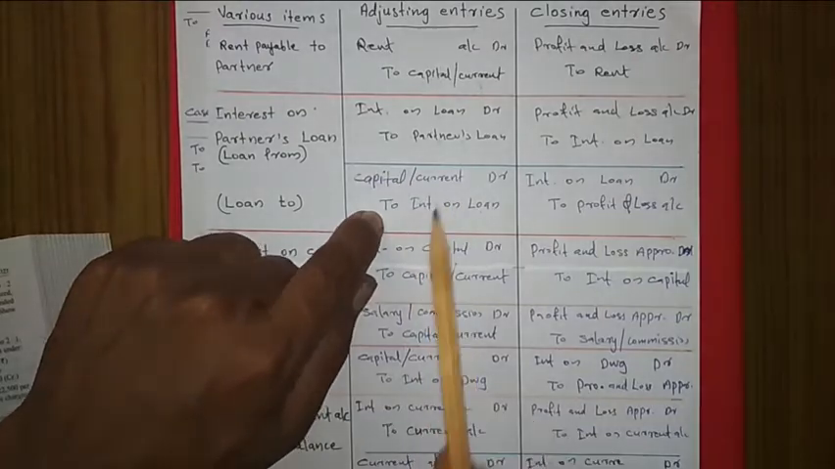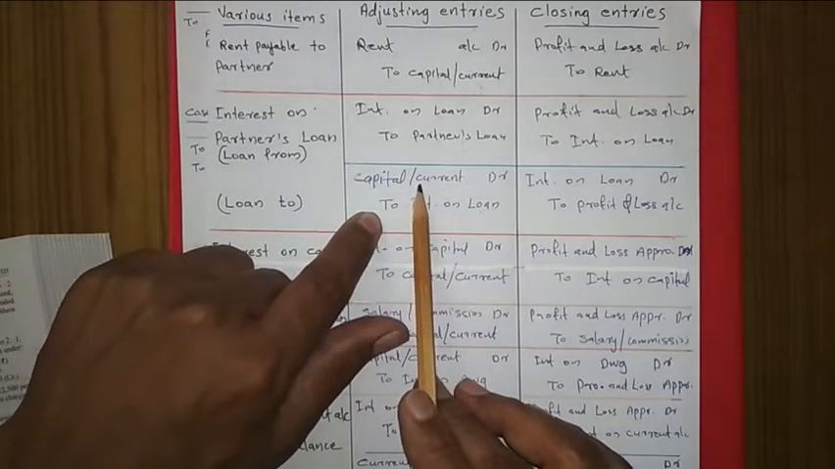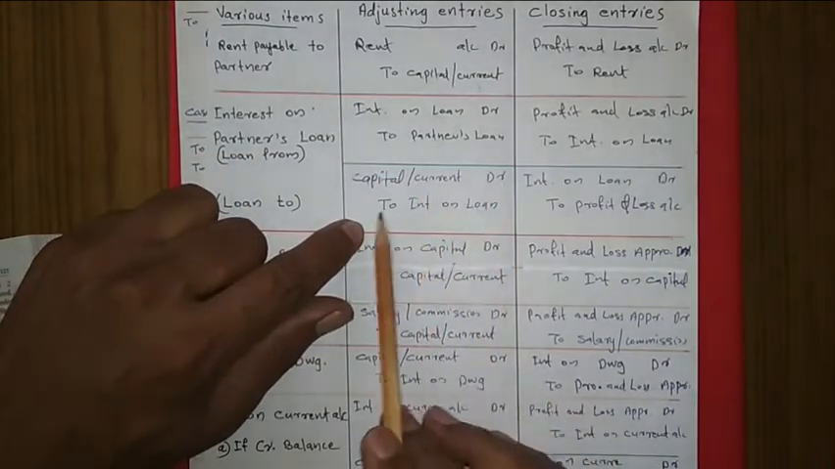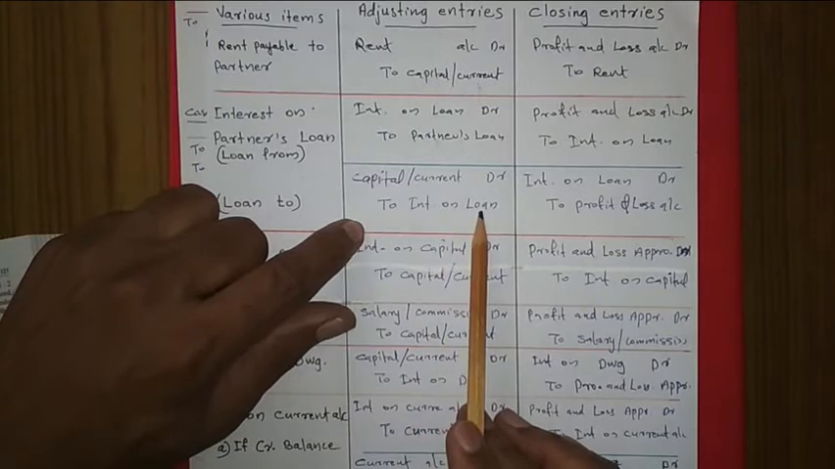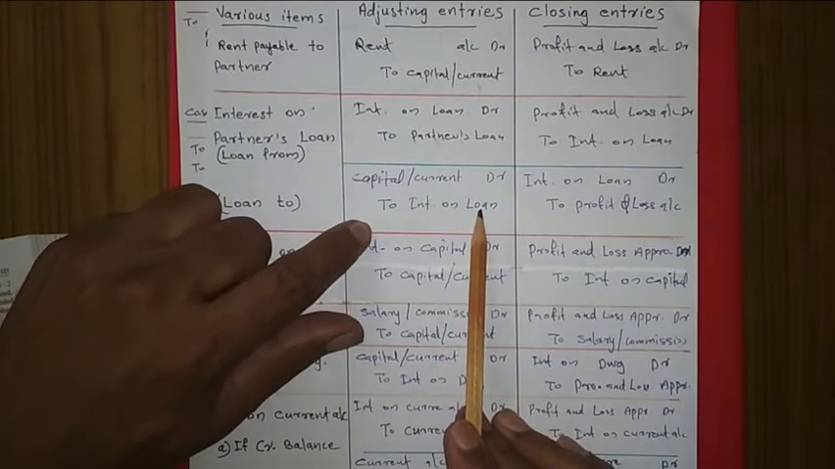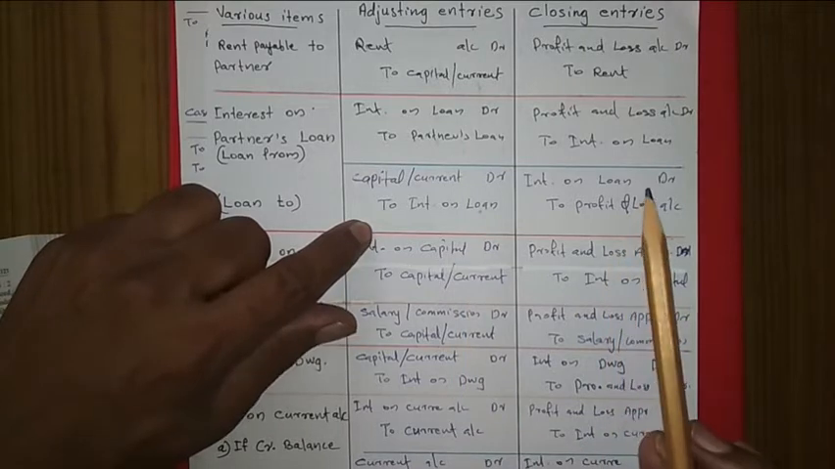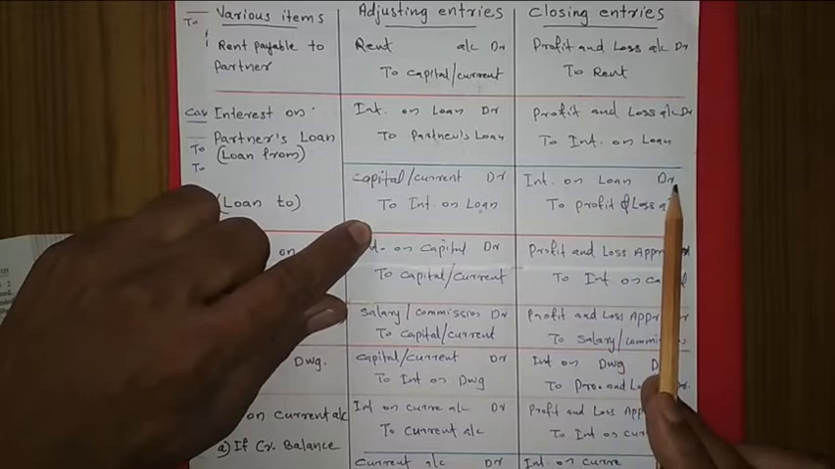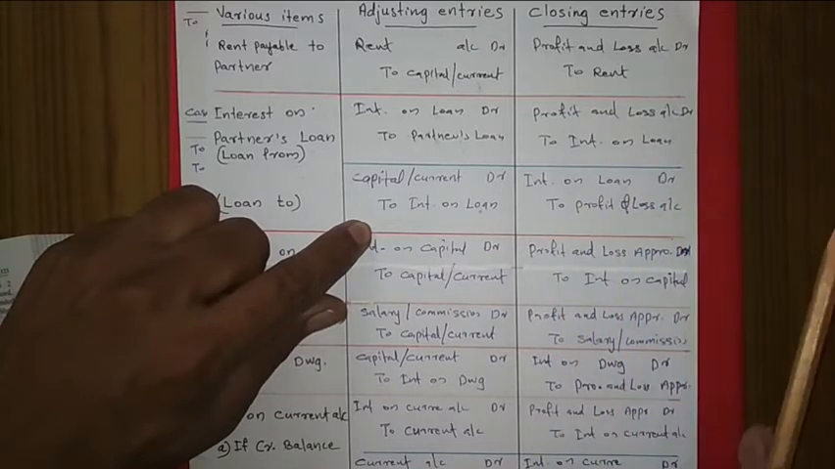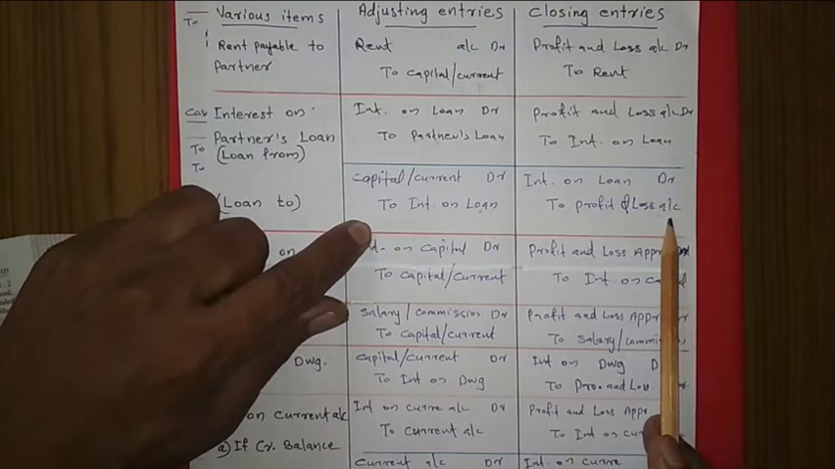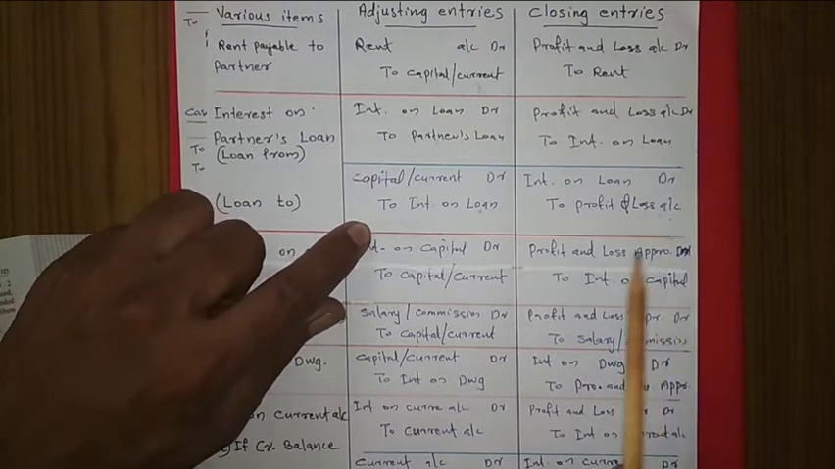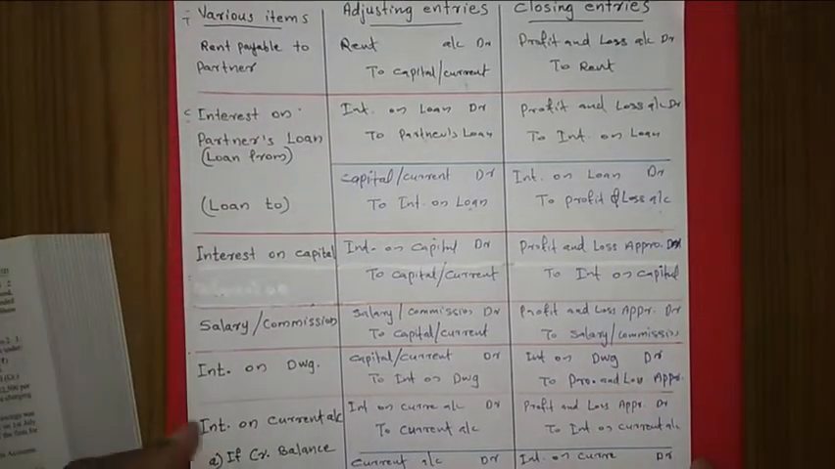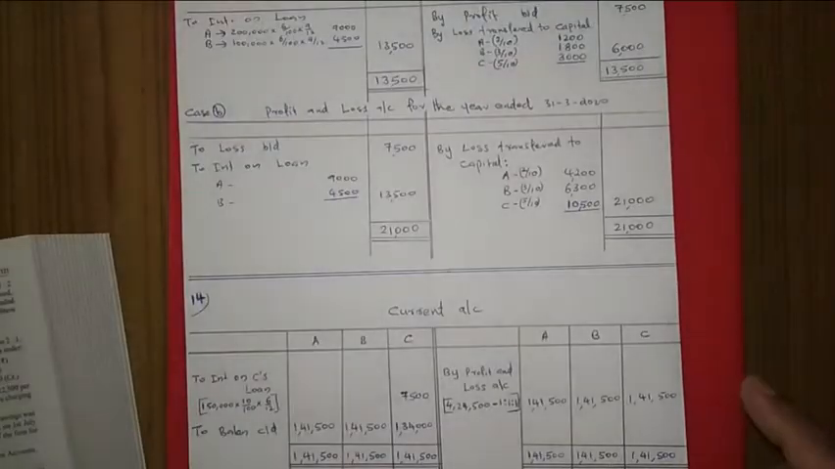So here capital account is fixed. That is why the entry will be C's current account. Name of the partner we are knowing. That is why we are writing C's current account debited to interest on C's loan. This is the adjusting entry, and the closing entry will be, as this interest is coming on the credit side of profit and loss account, interest on C's loan debited to profit and loss account, not appropriation, to profit and loss account. So these are the journal entries you have to write. Then current account we have to make. Okay, we can go to the current accounts.